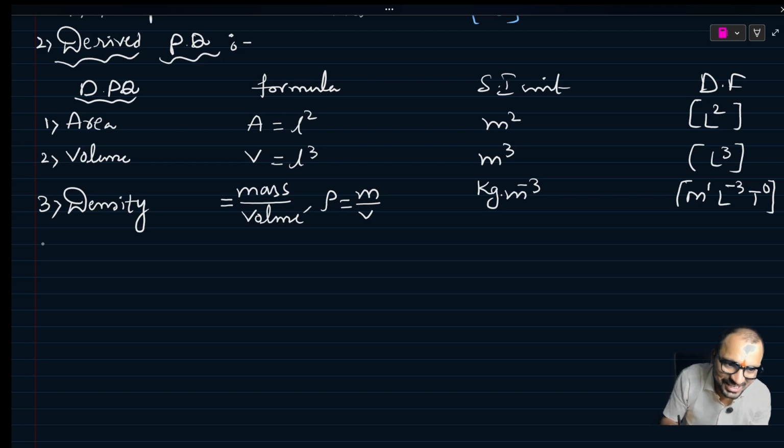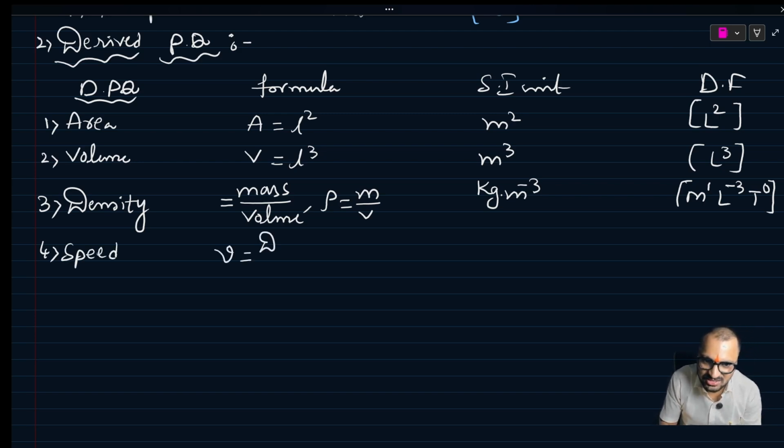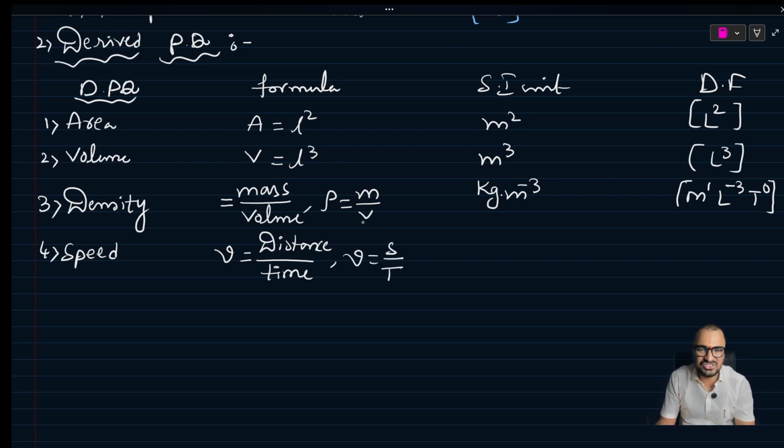Done. Next, fourth one, speed. Speed is nothing but distance by time. Distance S by T. Distance is nothing but length. Length is nothing but meter, and time inverse.